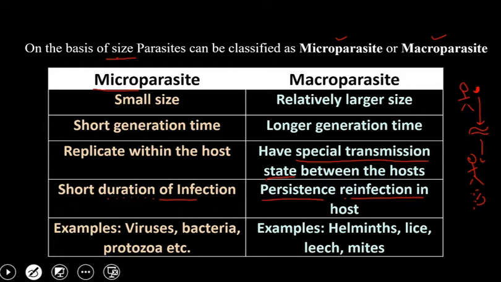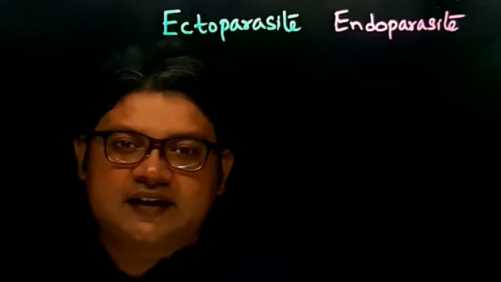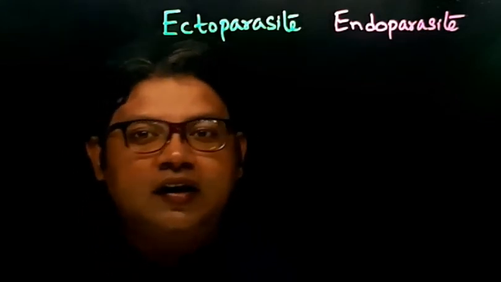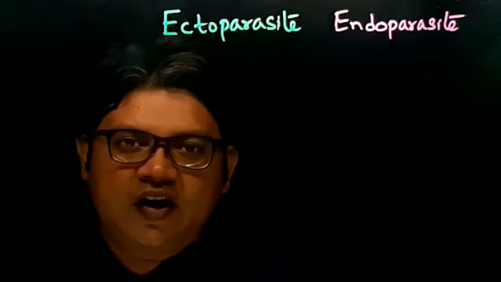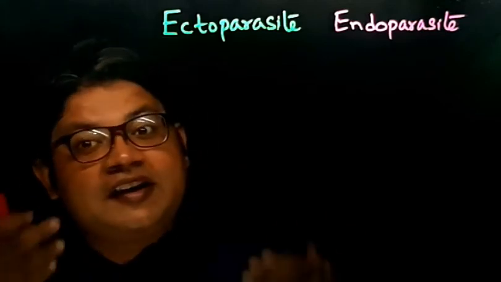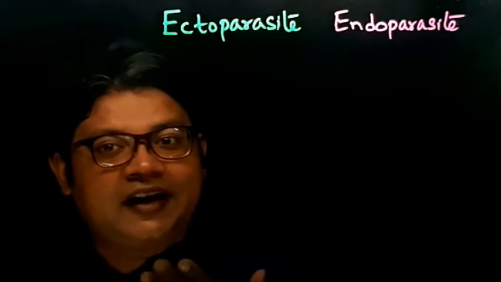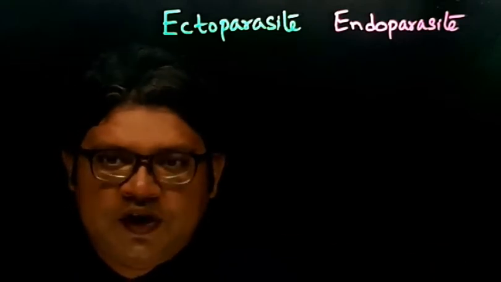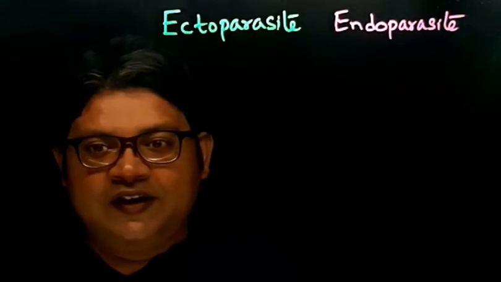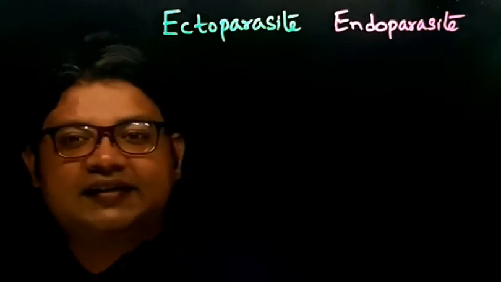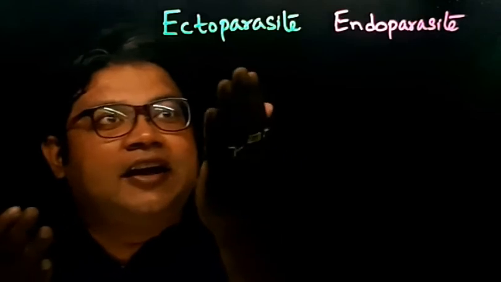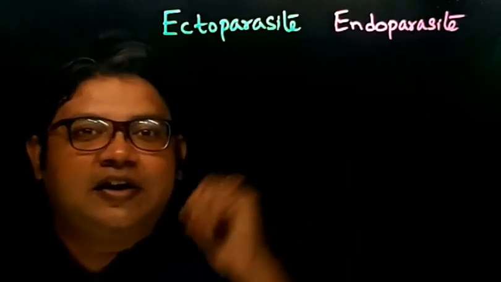So I hope you have understood the difference between microparasites and macroparasites. Now we'll look at some other classification of parasites. Parasites can be found either on the outside of the host's body, or parasites can be found inside the host body. So depending on where the parasites are found or where the parasites actually live, parasites can be classified as ectoparasites or as endoparasites.